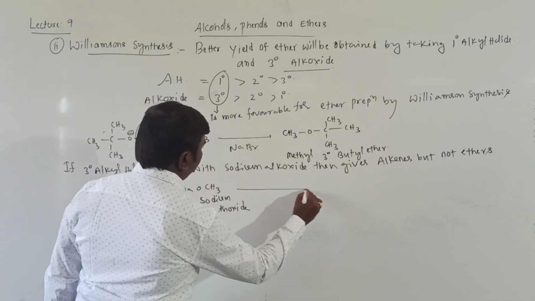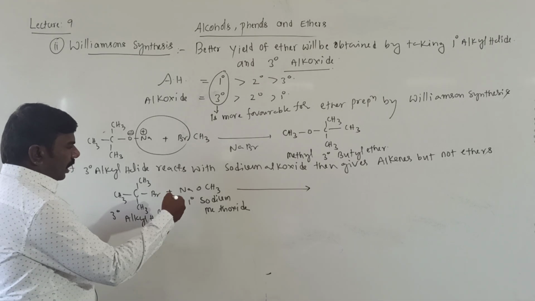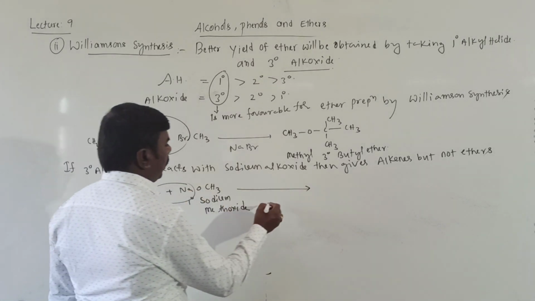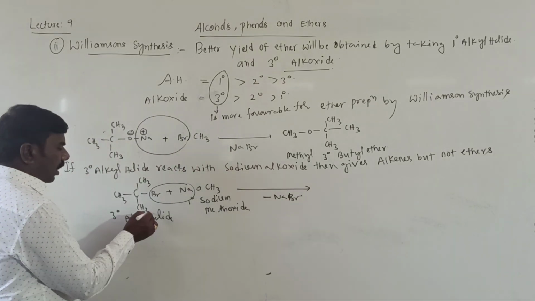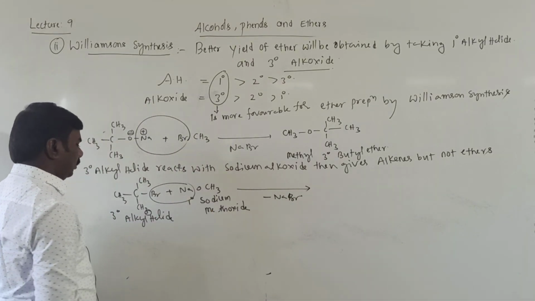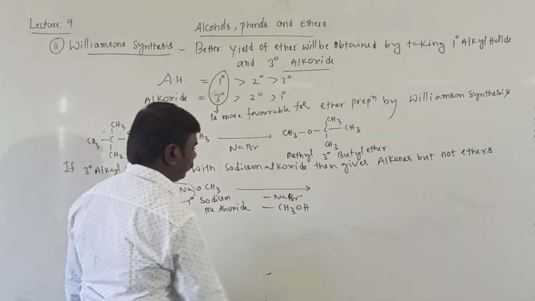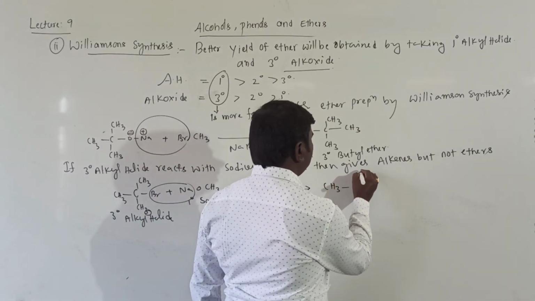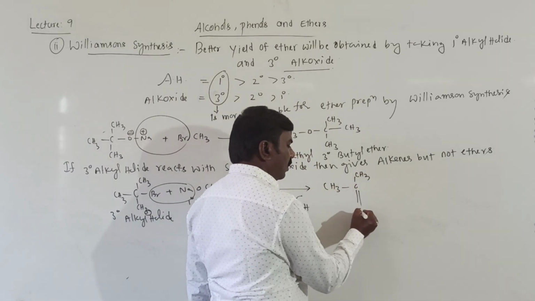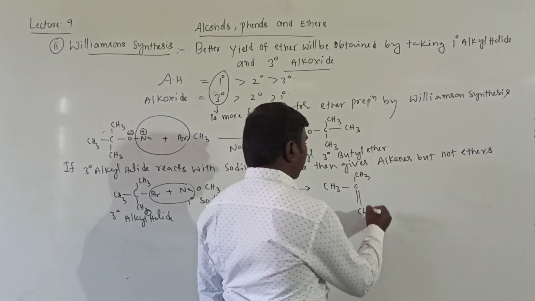Then instead of preparing ethers, Na and Br is eliminated as NaBr, that is okay. Next, this one hydrogen and CH3O removed as CH3OH, and the left part is CH3, C, CH3, single bond converted into double bond, CH3 converted into CH2. This is alkene.